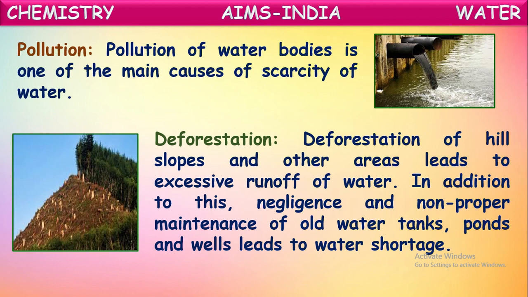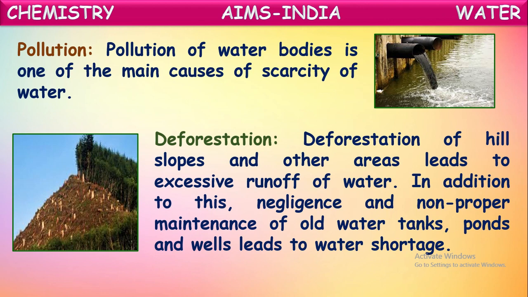In that way, forests not only give us fresh air, they also help us recharge the groundwater. When it rains heavily, the rainwater, instead of flowing away, is stopped by the trees and plants and sinks into the soil, and hence it recharges the ground.